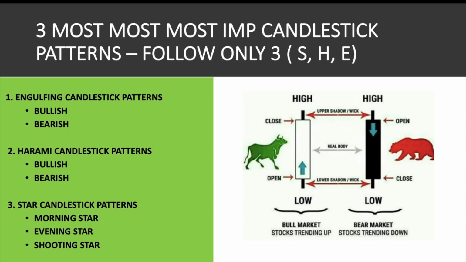First is the engulfing candlestick pattern, which consists of bullish and bearish. Second is the Harami candlestick pattern, again bullish and bearish. Third one is the star candlestick pattern, that contains morning star, evening star, and shooting star. These three patterns are really good to trade.